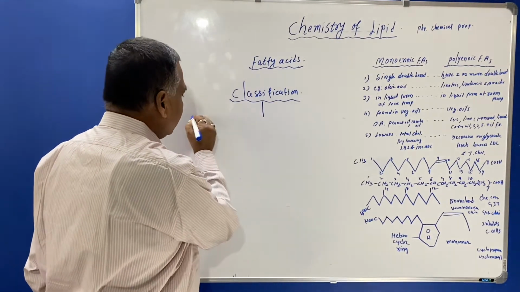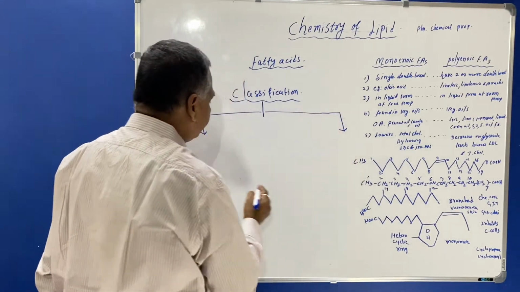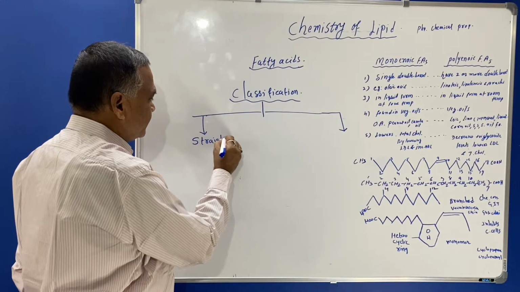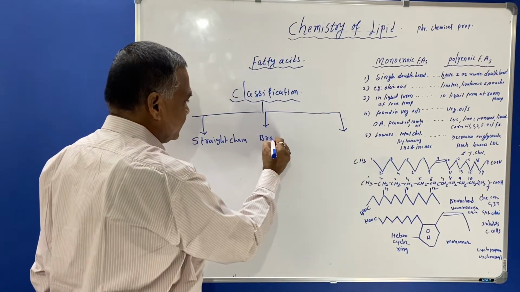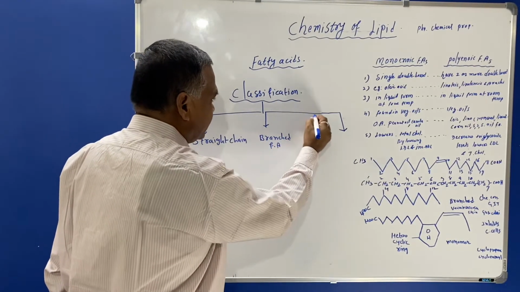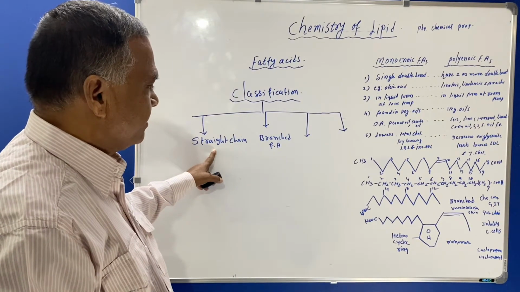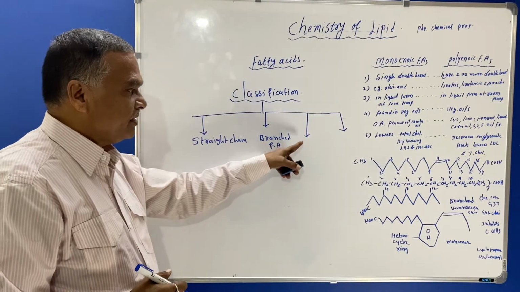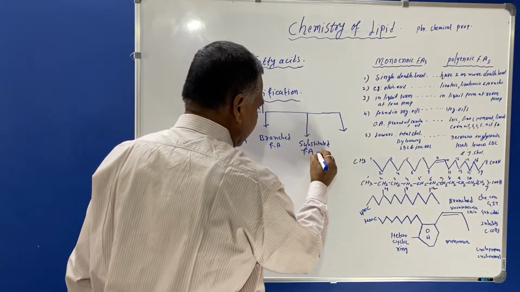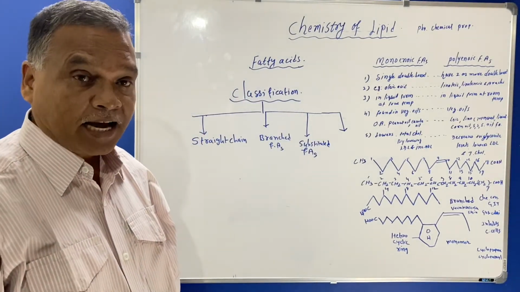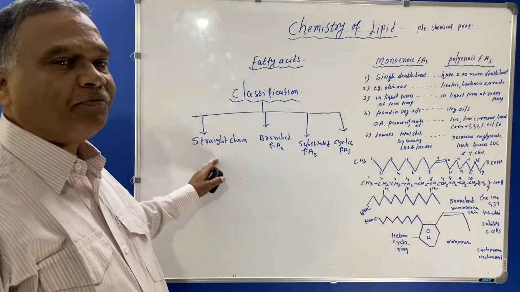The first one is straight chain, the second one is branched fatty acids, the third one is substituted fatty acids, and the fourth one is cyclic fatty acids. So these are the classification of fatty acids.